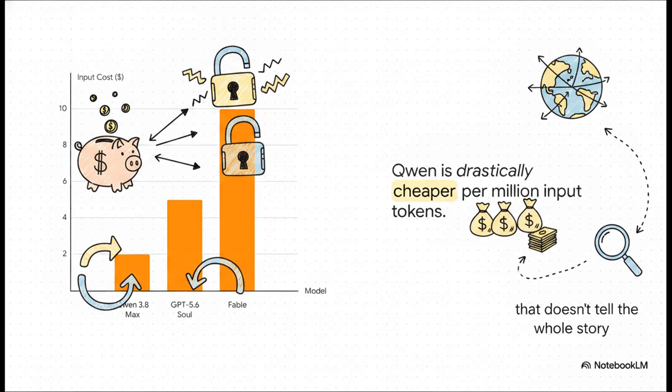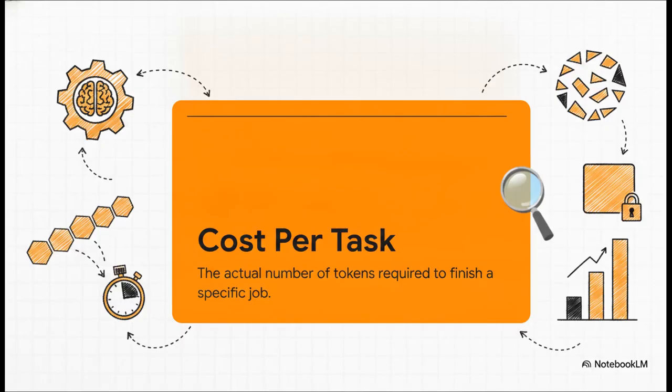It's a tiny fraction of the price. But hold on a second, because that doesn't tell the whole story. You see, token efficiency varies wildly from model to model. We really have to look at the cost per task completed, which is the actual number of tokens required to finish a specific job.